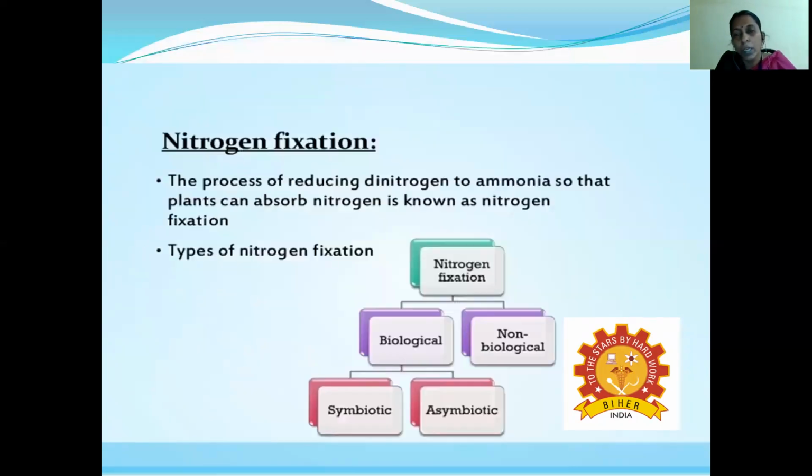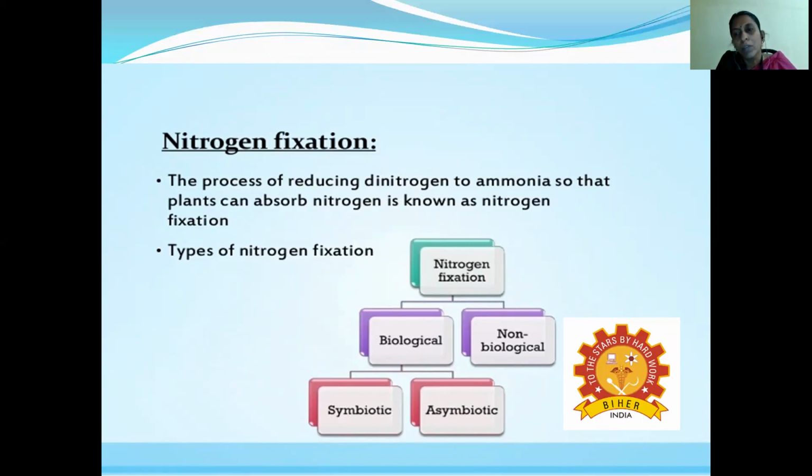Okay, and then what is called nitrogen fixation? Now we are coming to the main topic. The process of converting the nitrogen into ammonia, so that then only the plant can absorb the nitrogen, is called nitrogen fixation. So nitrogen fixation means the nitrogen is converted into ammonia.